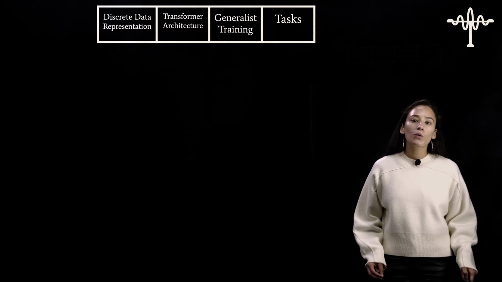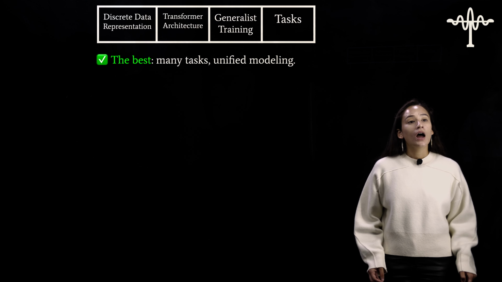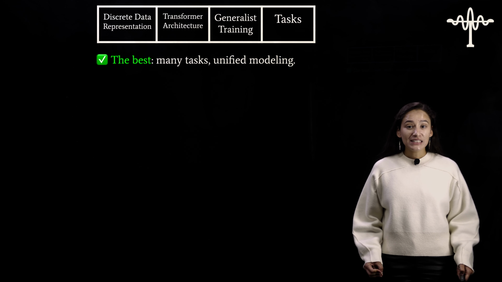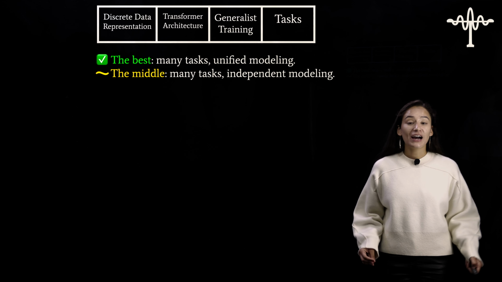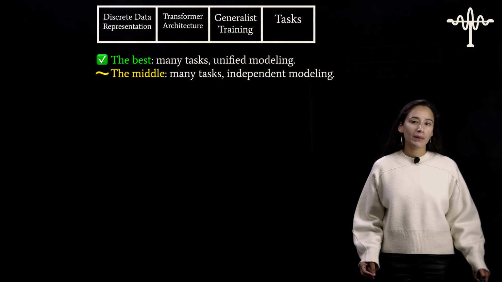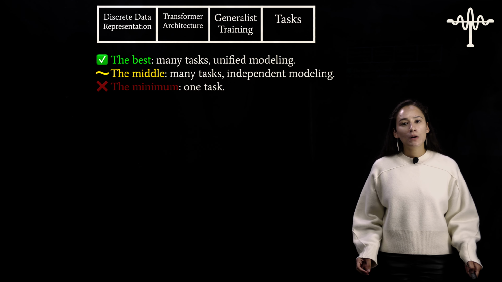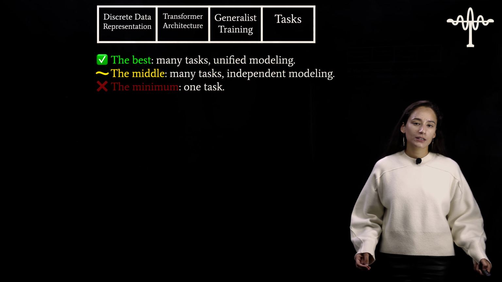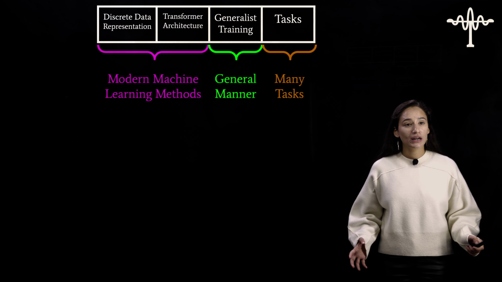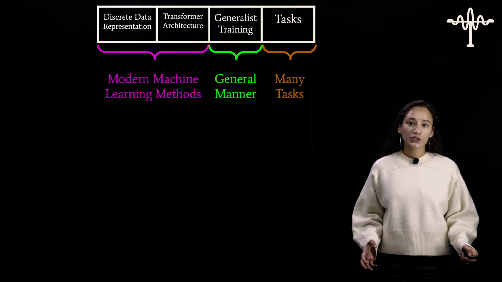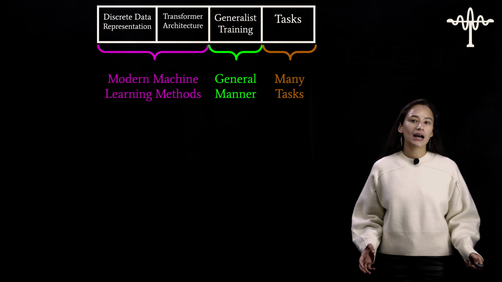Now, there's a little bit more nuance in this dimension. The best would be when we have many tasks and we can solve them with unified modeling. The middle would be when we have many tasks, but we're solving them with independent modeling. And the minimum would be where we're only looking at one task. Now what I want to do is map these four back to the criteria we were looking at, which is modern machine learning methods, general manner, and many tasks.